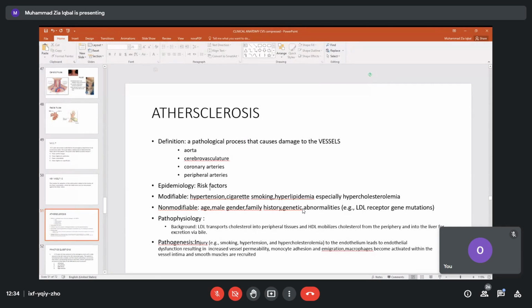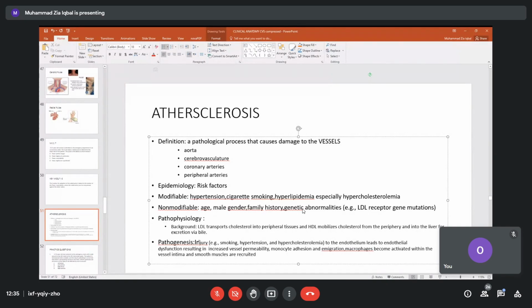So in atherosclerosis, we have two types of risk factors: modifiable and non-modifiable. Modifiable ones we can change. For example, if blood pressure is high, we can control it. If there is cigarette smoking, we can stop. If there is more fat in our blood, we can reduce it. But these are non-modifiable: for example, age. The blood vessels of your body and my body will be different. The more we have used them, the thicker the blood vessels. Also male gender, family history, and genetic abnormalities.